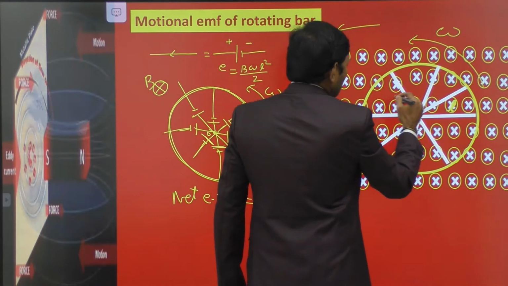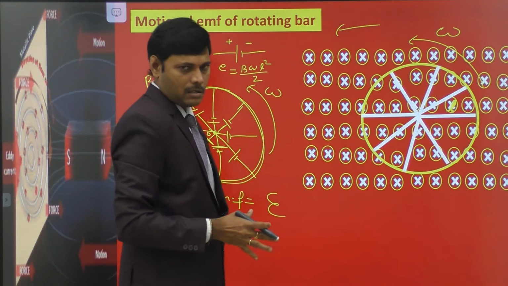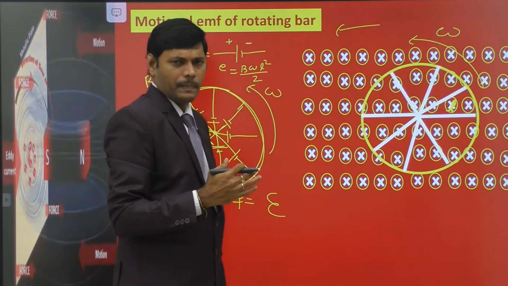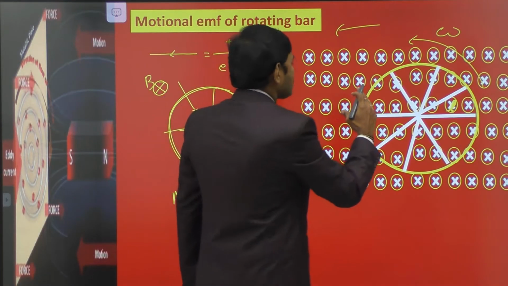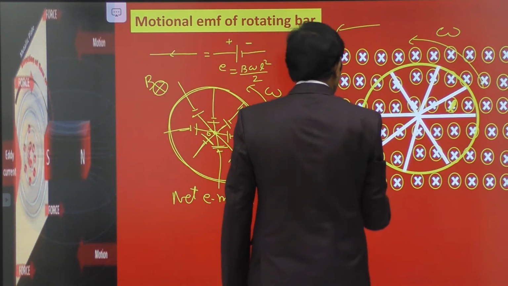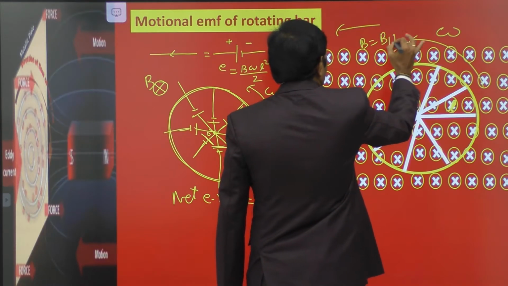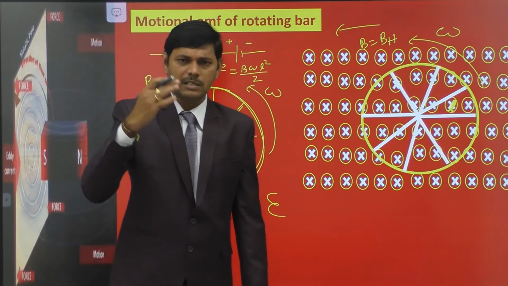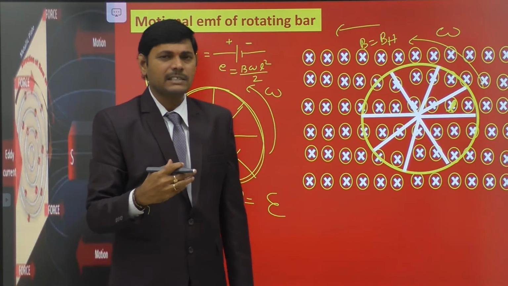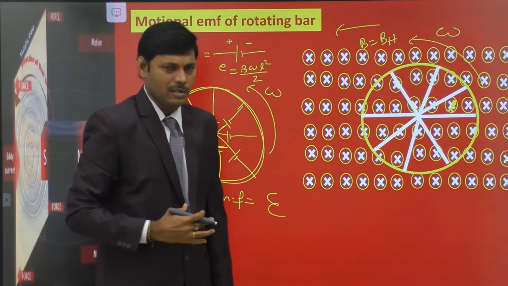Then the magnetic field that crosses the plane of rotation, the vertical plane in which the wheel is rotating, is B, and that B now becomes BH, the horizontal component of Earth's magnetic field, directed into the plane and crossing the plane of rotation.